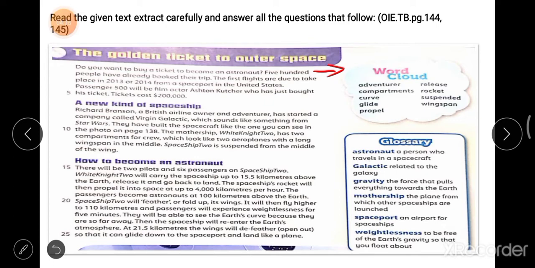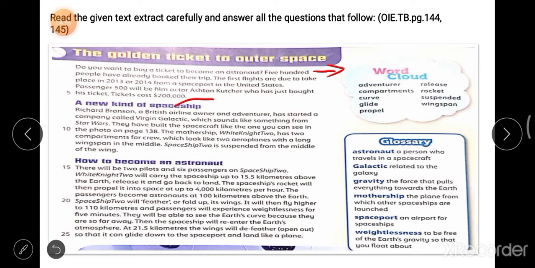Passenger 500 will be film actor Ashton Kutcher, who has just bought his ticket, and he has also bought tickets. Tickets cost $200,000. The cost of a ticket is $200,000. It's very expensive. A new kind of spaceship. Now the heading, the second heading, the new kind of spaceship.